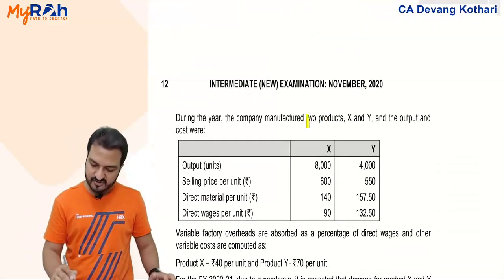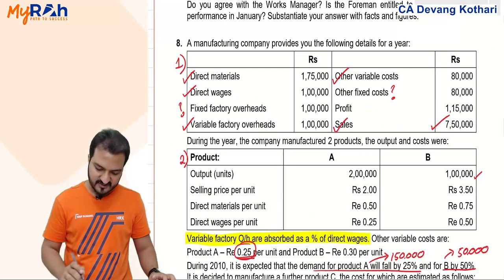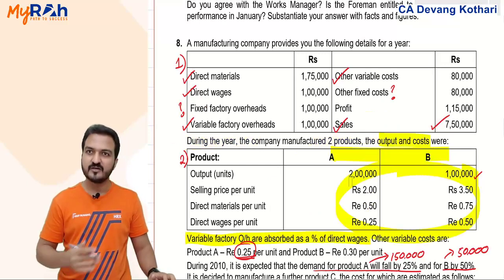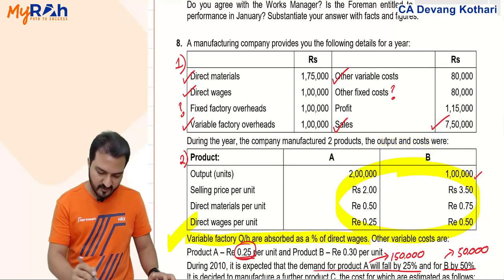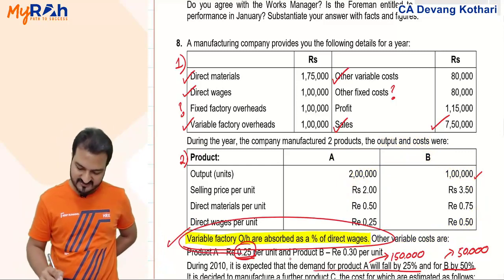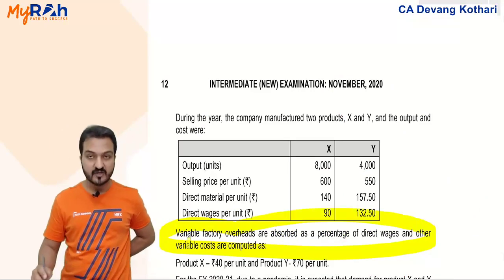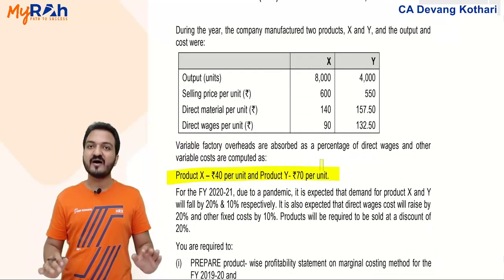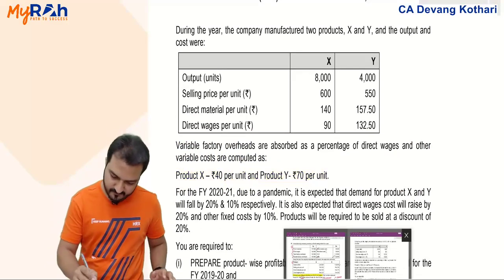During the year, company manufactured two products X and Y, and output and cost were like this. This information is also the same. During the year, company manufactured two products A and B, output and cost were like this. Do you see the similarities? Even the sentence after that, variable factory overheads are absorbed as a percentage of direct wages. This also comes in my RTP question. Variable factory overheads absorbed as a percentage of direct wages, and other variable costs are as follows. So far, everything is same as the classwork question.